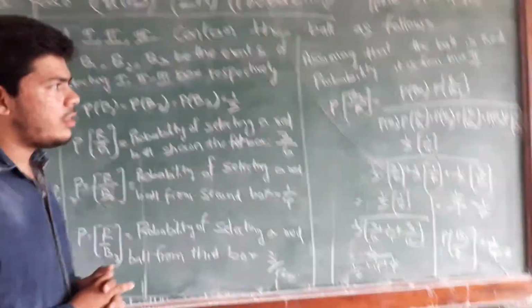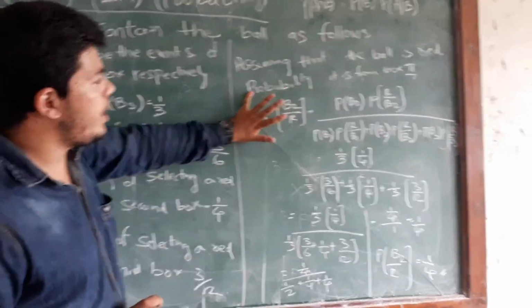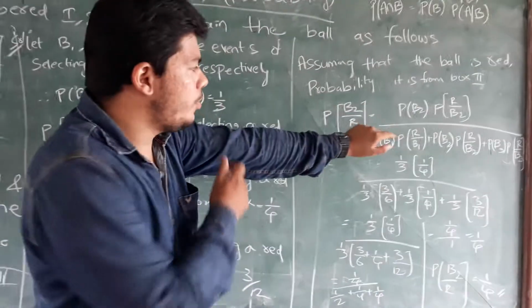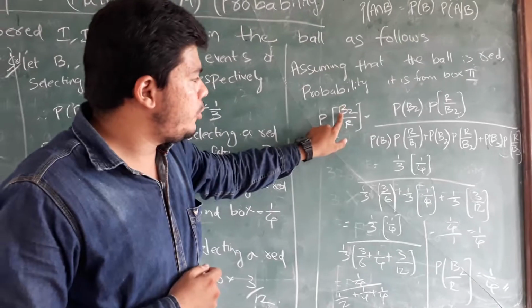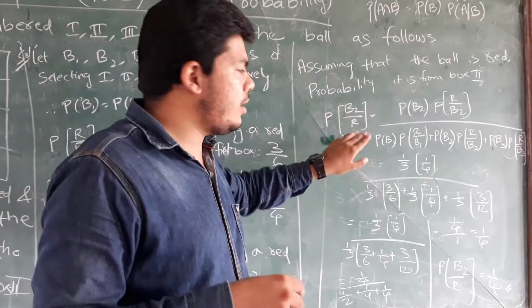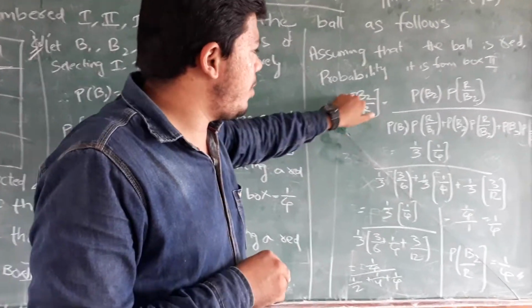Okay, now let's come to the formula which we are going to use. Assuming that the ball is red, what is the probability that it is from bag 2? The down one is R, we know, and the up one we don't know.